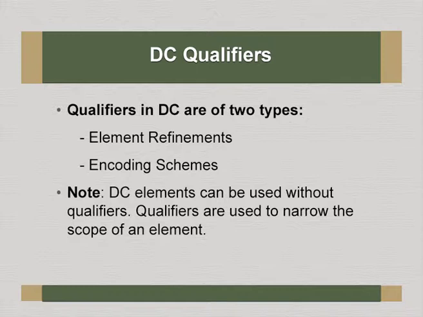Note, DC elements can be used without qualifiers. Qualifiers are used to narrow the scope of an element. For example, if you have the name of a person and you want to make it more granular, you can divide the name of the person into last name, first name and middle name. Then they become qualifiers to it.